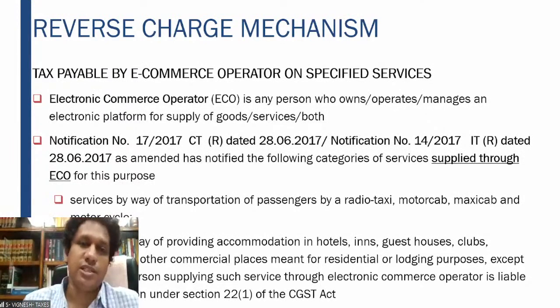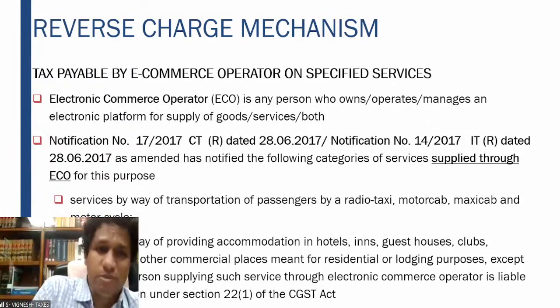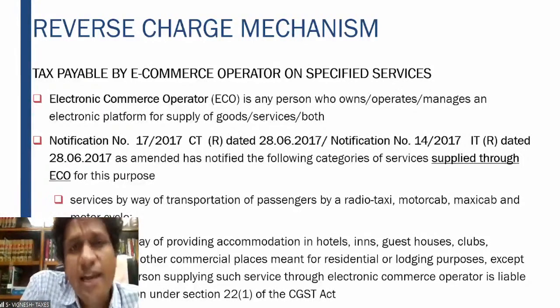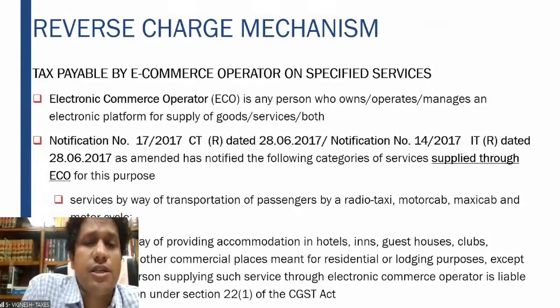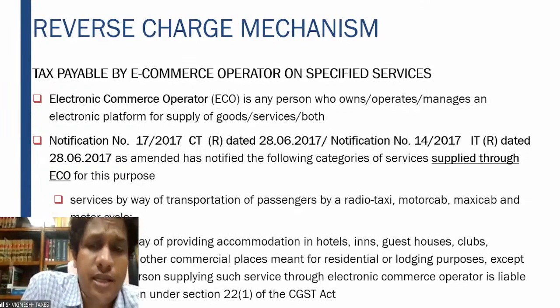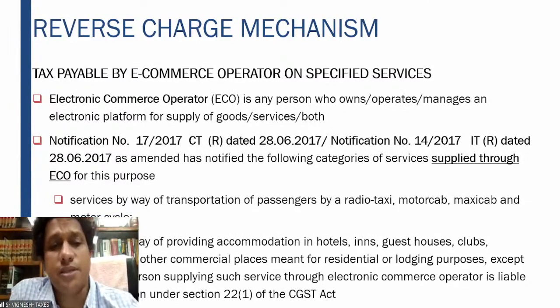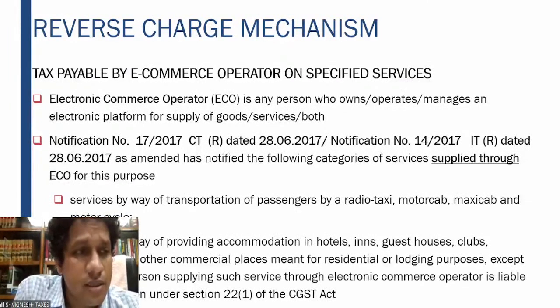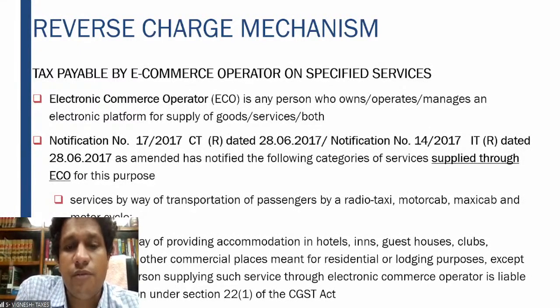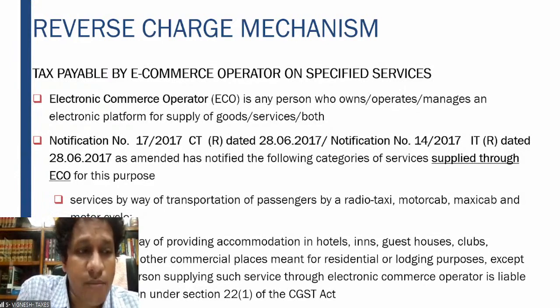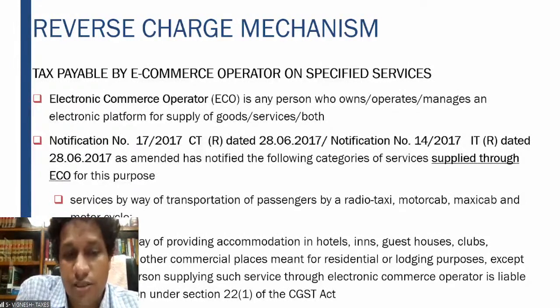What does that mean? Simple example, Make My Trip. If you are booking any accommodation for residential or lodging purposes in hotels, inns, guest house, clubs, campsites, etc., in this particular situation also, the e-commerce operator is liable to pay the GST on the reverse charge basis.